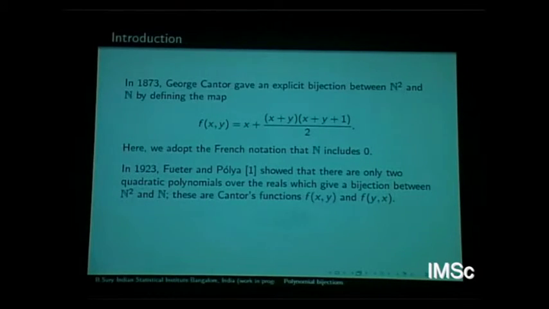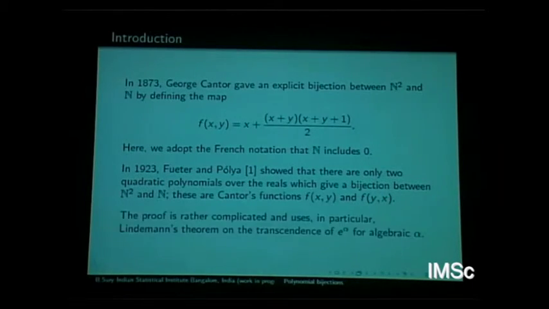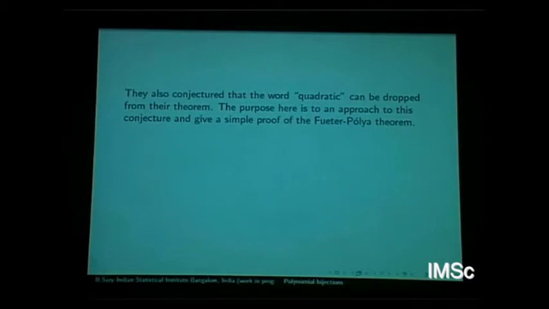I didn't know earlier, when I had talked to Ram, that it is already proved by Fueter and Polya that these are the only two bijections, and they conjectured that there are no higher degree polynomial bijections from N cross N to N. So the hope was that there are some ideas which you could use to prove the conjecture in full. I should mention that the original proof by Fueter and Polya uses somewhat deep transcendental methods like Gelfond's theorem and Lindemann's theorem. As I mentioned, the word quadratic should be dropped. That's what the conjecture says.